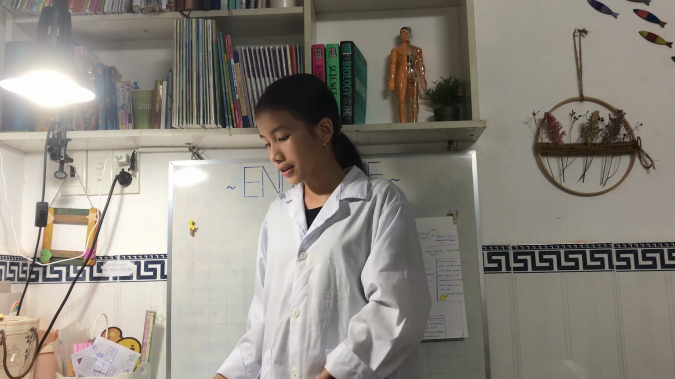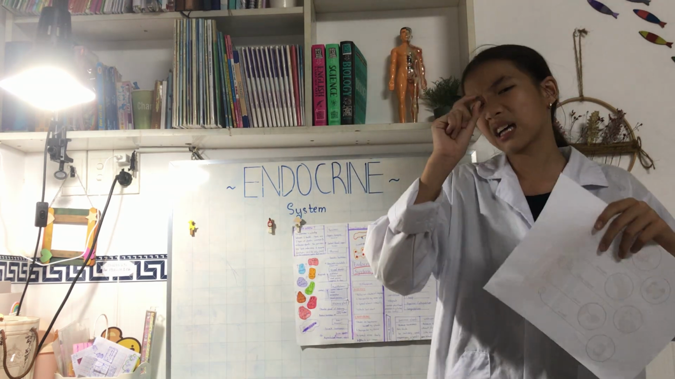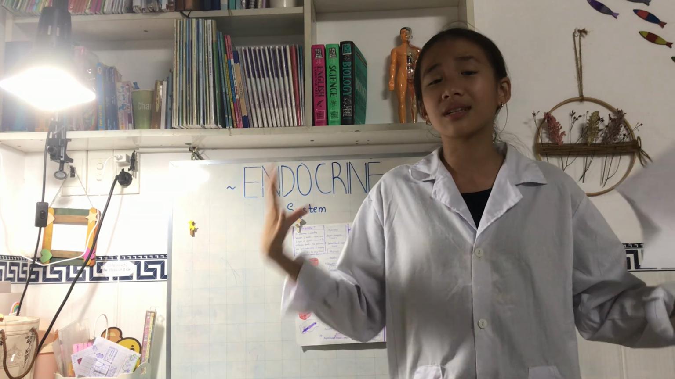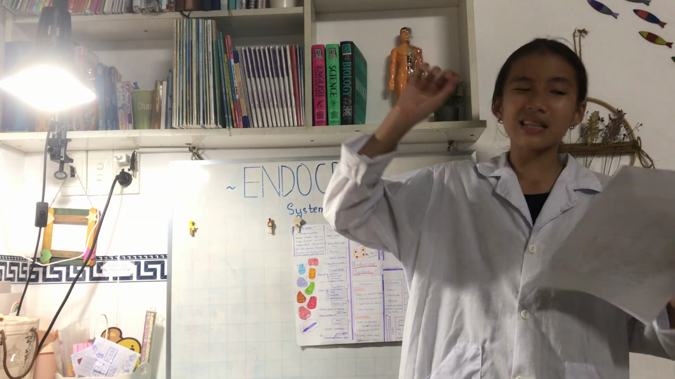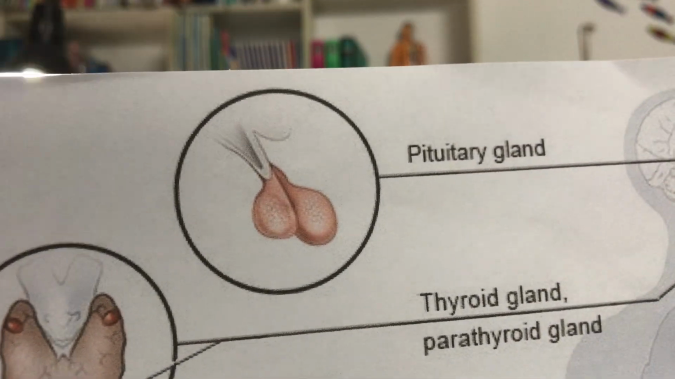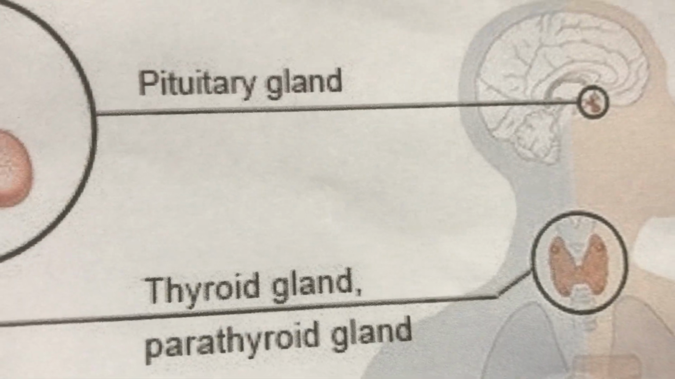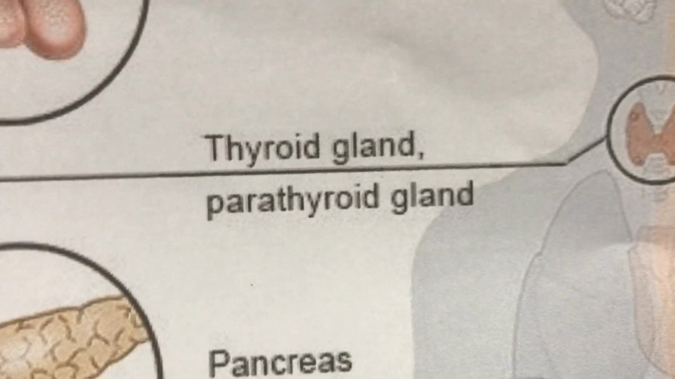Firstly, we have the pituitary gland. This is also called the master gland because this is basically the brain of the whole endocrine system. And this is a tiny part, it's not even considered a part of the brain, but it sticks to the end of the brain. Here is the pituitary gland, and it is in our brain. It is connected to the brain, not necessarily a part of the brain.